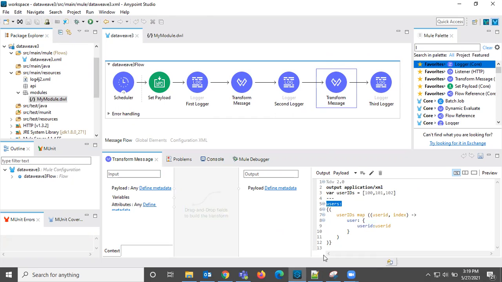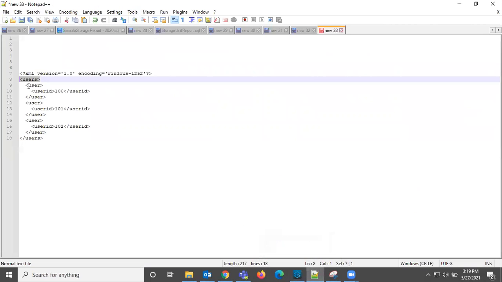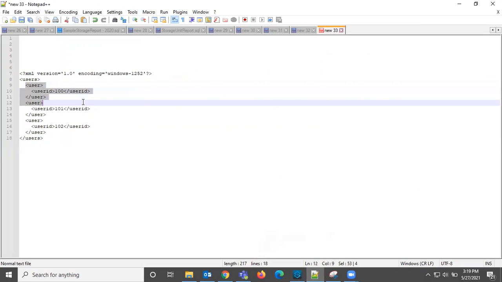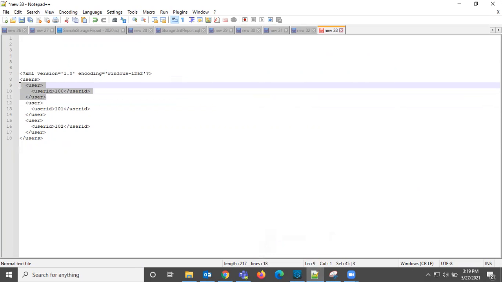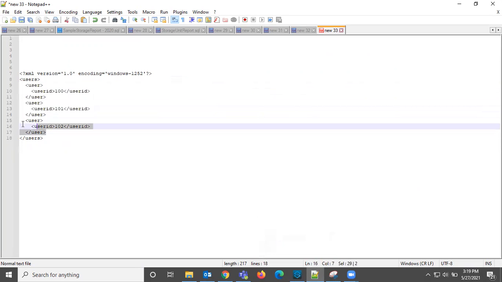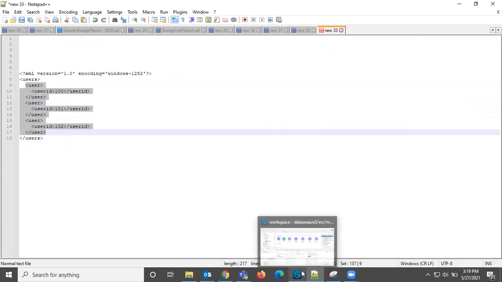That is one thing. And then we need to loop and print these values, because these are the repeated elements, right? User, user, and user. So we need to loop and print these values, okay?